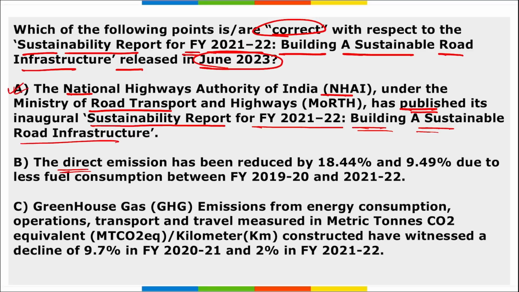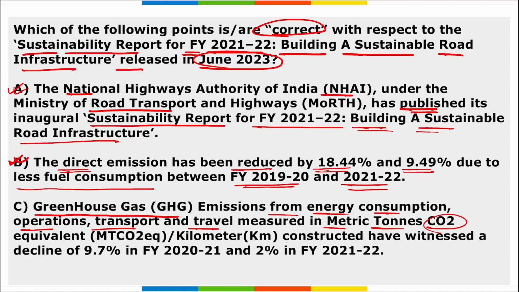Next, the direct emission has been reduced by 18.44 and 9.49% due to less fuel consumption between 2019-22, 21-22. So yes, option B is also right here. Third, greenhouse gases emissions from energy consumption, operations, transport and travel measured in metric tons CO2 equivalent per kilometer constructed have witnessed a decline of 9.7% in fiscal year 22-21 and 2% in fiscal year 21-22. So yes, all these options are correct here. So ABC is the right answer.